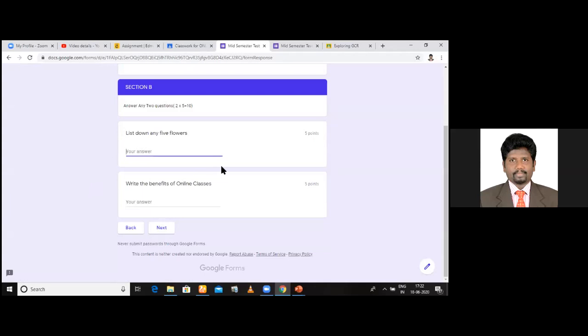List down the flowers, 5 flowers. Okay. Now, jasmine, rose, like that. People can type their flowers that they want. And benefits of the online classes. So you can type anything.